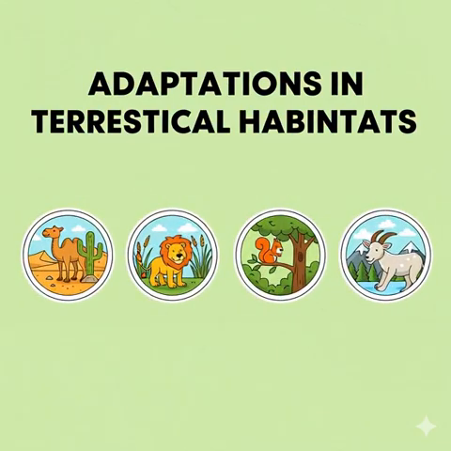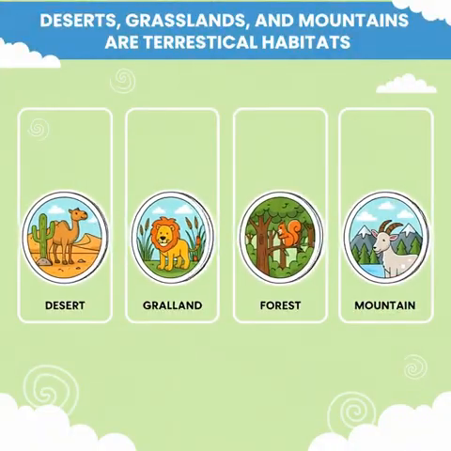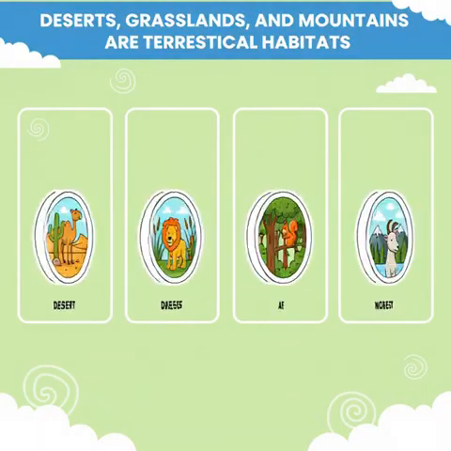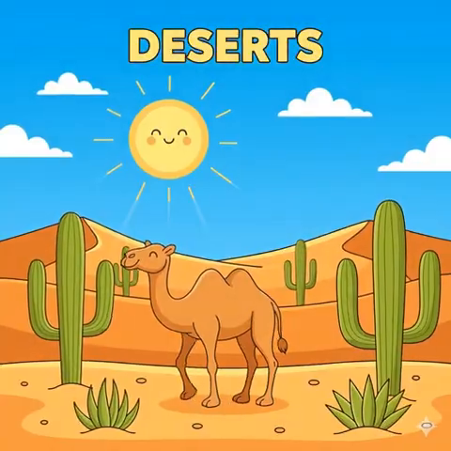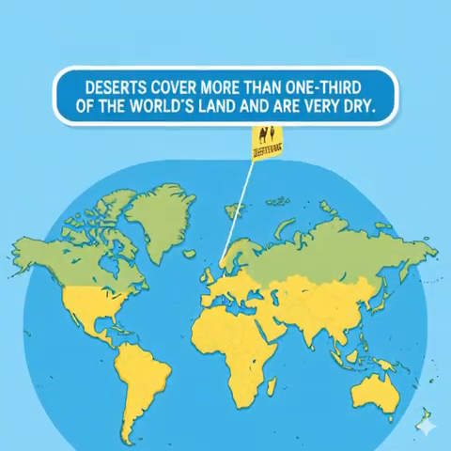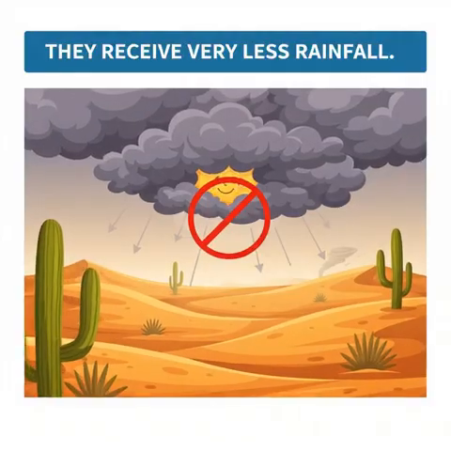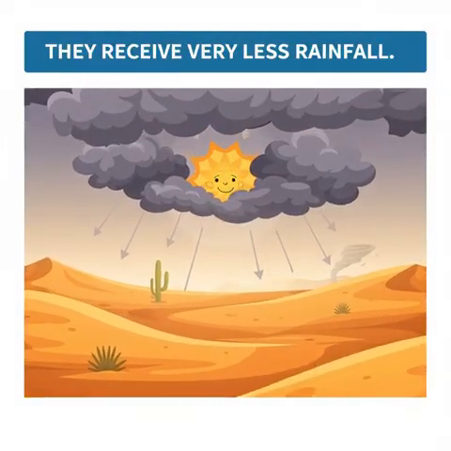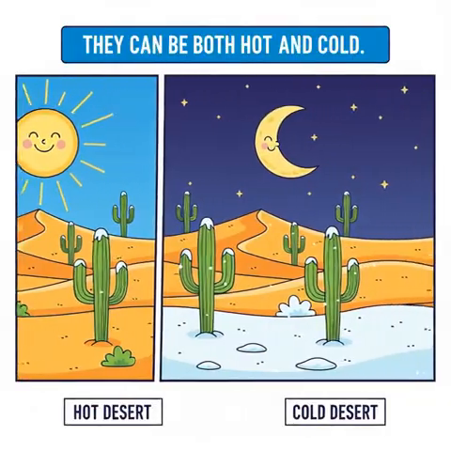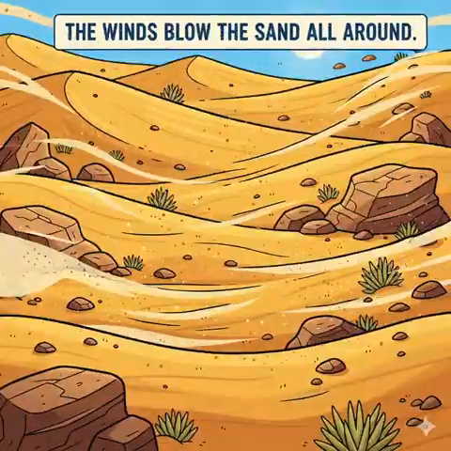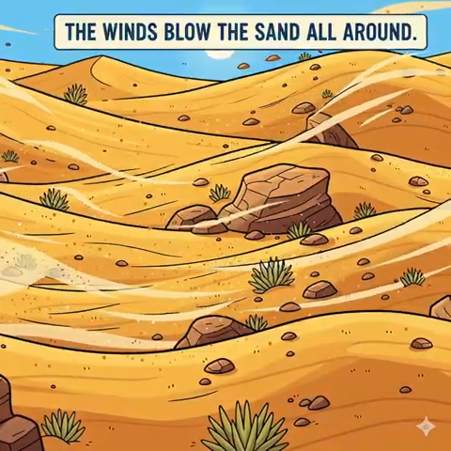Adaptations in terrestrial habitats. Deserts, grasslands, forests and mountains are terrestrial habitats. Deserts. Deserts cover more than one-third of the world's land and are very dry. They receive very less rainfall. They can be both hot and cold. The ground is sandy and rocky. The winds blow the sand all around.